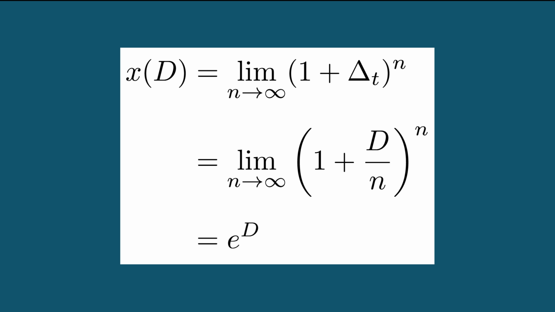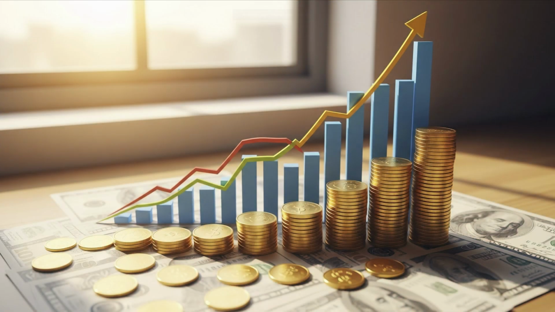Are they the same though? It turns out that they are the same because e raised to the d is the unique function with this property. We can prove this by assuming that another function has this property and applying the product or quotient rule to arrive at a contradiction. You may recognize the limit definition here since it appears when exploring continuously compounding interest as well.